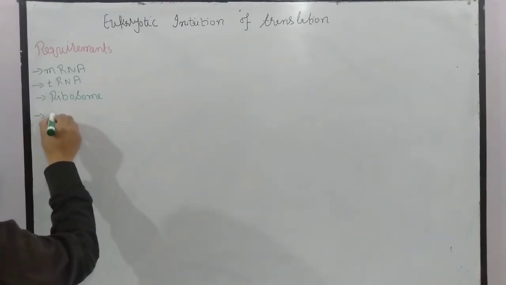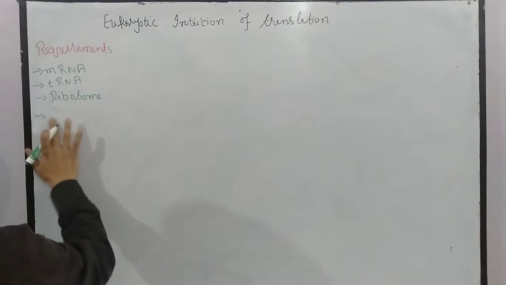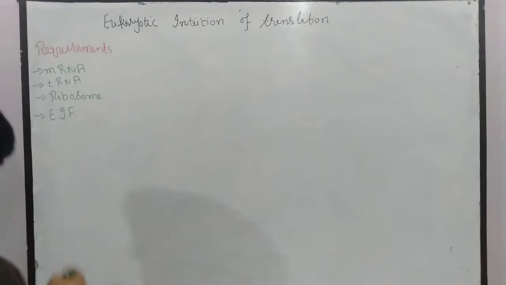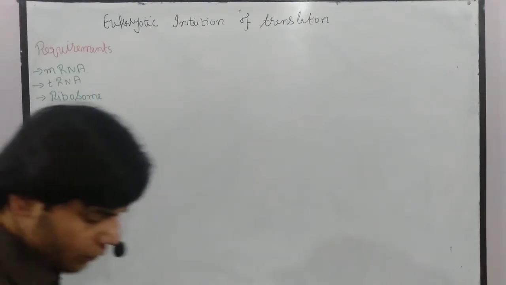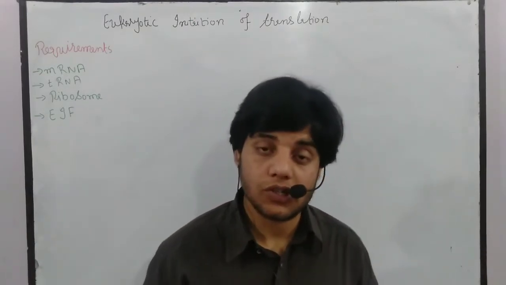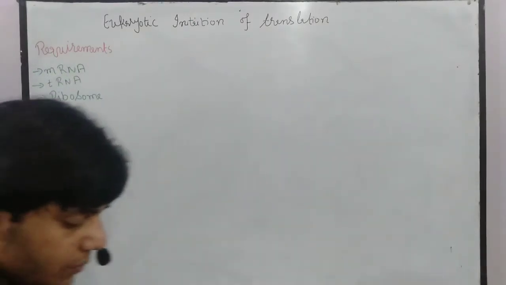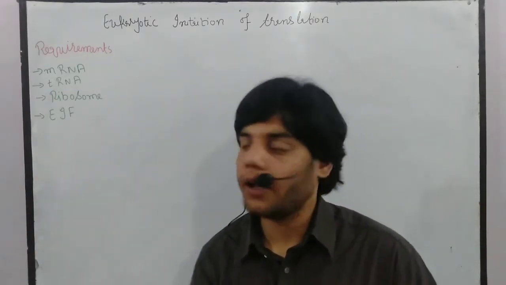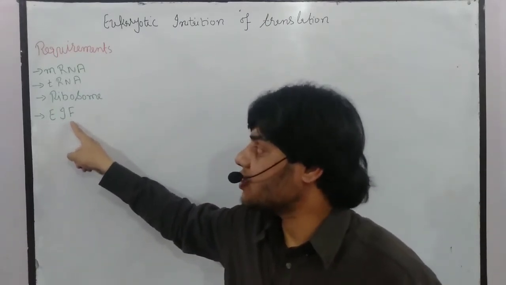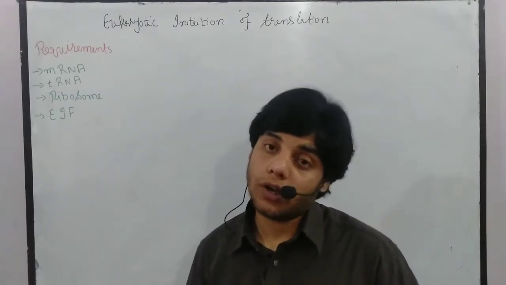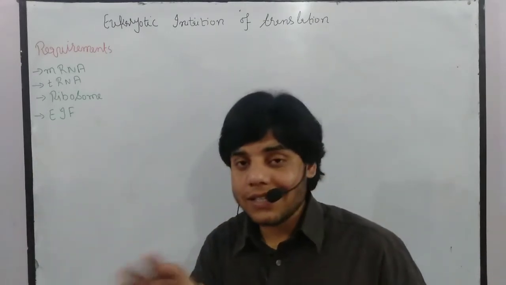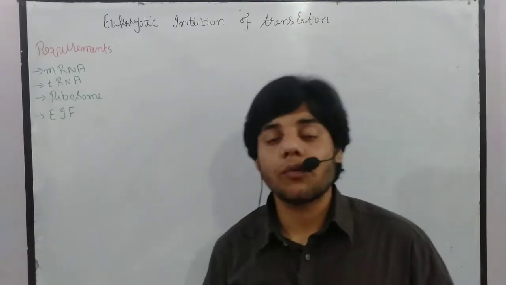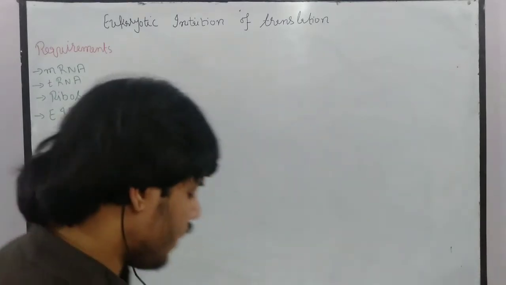Then we require initiation factors, eukaryotic initiation factors. Okay, so these are the main things that we require in this initiation of translation. If you guys remember, in prokaryotes there are 3 initiation factors: IF1, IF2 and IF3. In eukaryotes, we have almost 10 to 12 initiation factors. This E doesn't mean elongation, this E means eukaryotic. So we have almost 10 to 12 eukaryotic initiation factors, and the names are